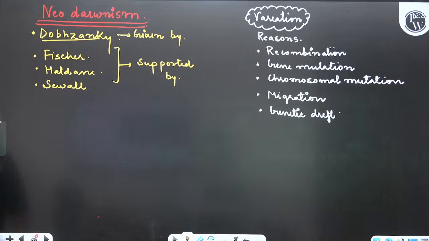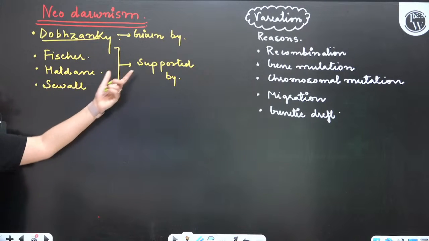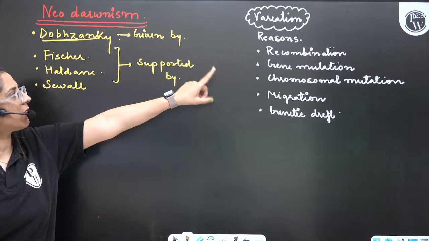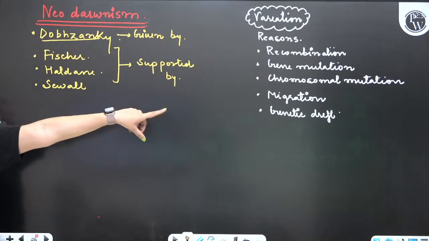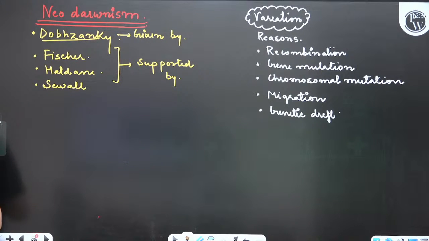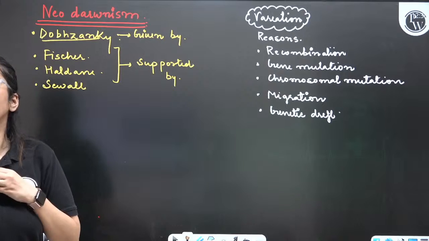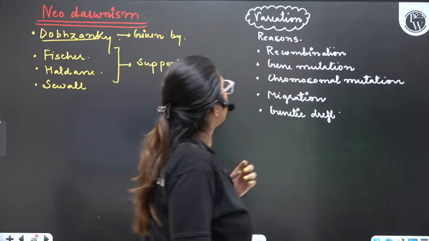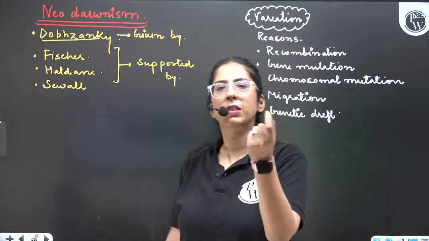Is this point clear to everyone? This was very easy. Dobzhansky, Fisher, Haldane, Sewell said variation reasons are recombination, gene mutation, chromosomal mutation, migration, and genetic drift. Gene mutation means a small nucleotide sequence is changing.